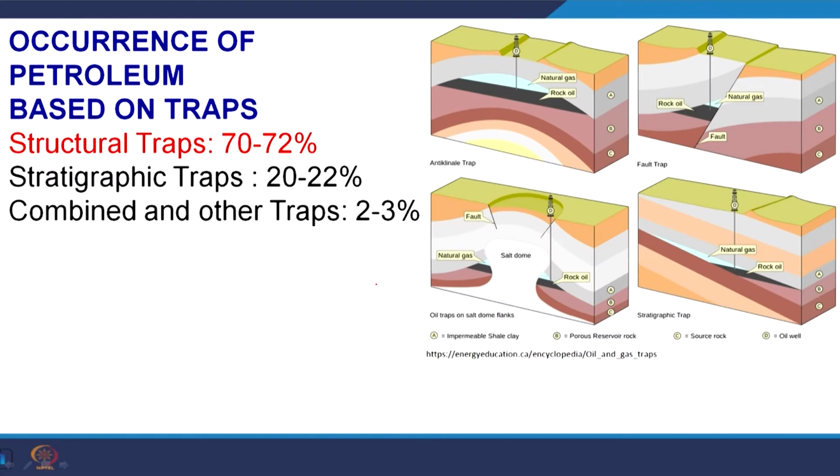Similarly, as we were talking a few minutes back about traps, in petroleum geology there are structural traps, stratigraphic traps, and combinations, unconformity traps and other traps, meaning structural and stratigraphic may be combined together. Here the structural trap is more important because it contains maximum petroleum, 70 to 72% of petroleum hydrocarbon comes from structural traps.